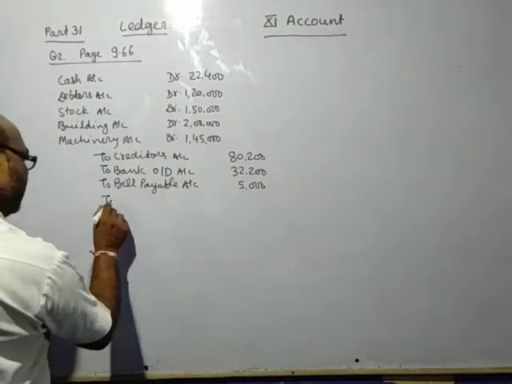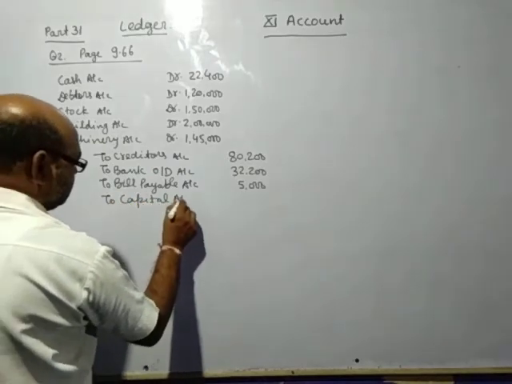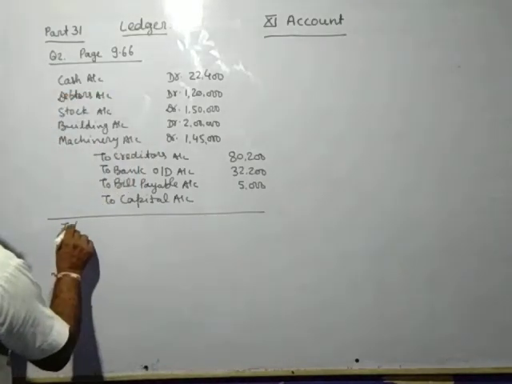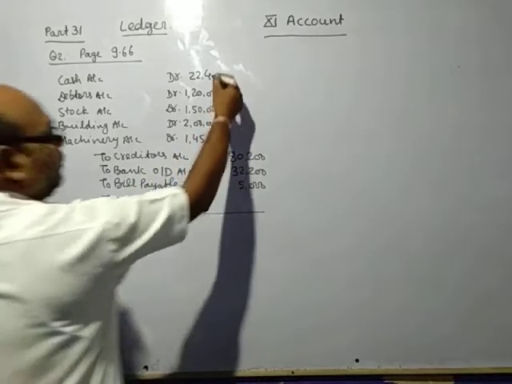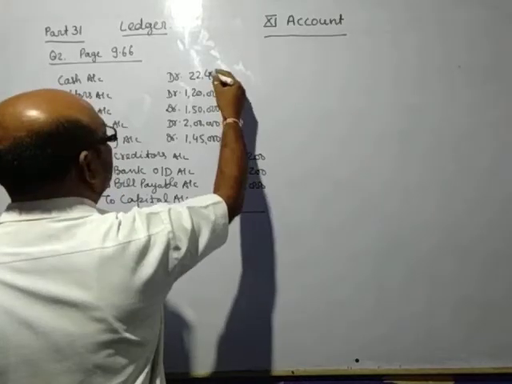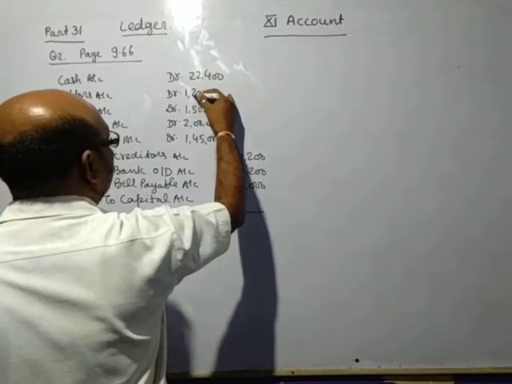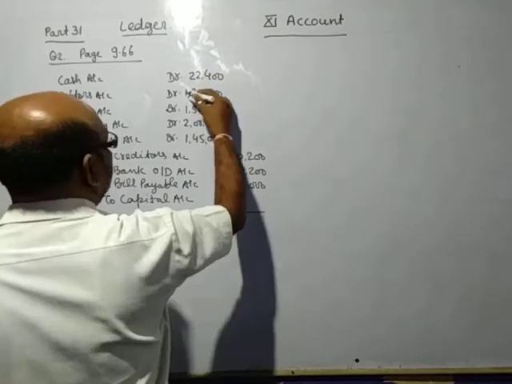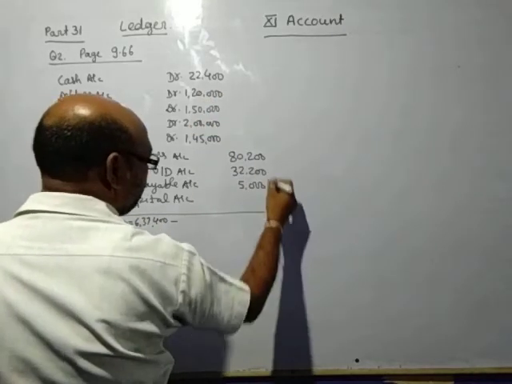Now you will calculate the difference, that is called to capital account. You will make the total of debit. You will make the total of this. And make the total of credit.